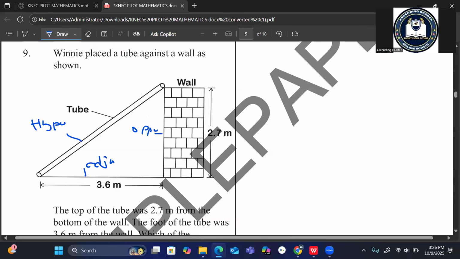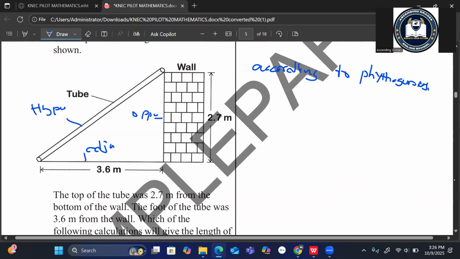So according to Pythagoras, given a right-angled triangle, where this side is A, this one is B, and this one is C, then A squared plus B squared is equal to C squared.